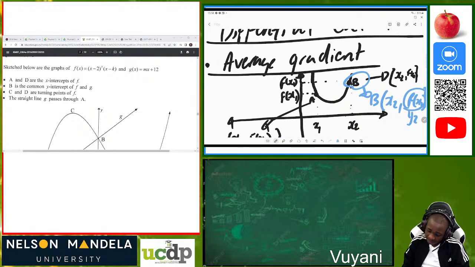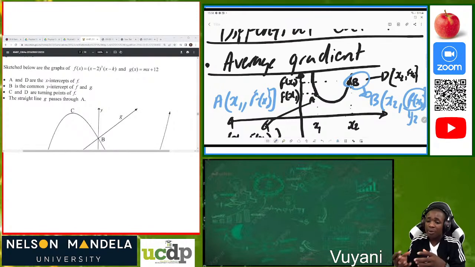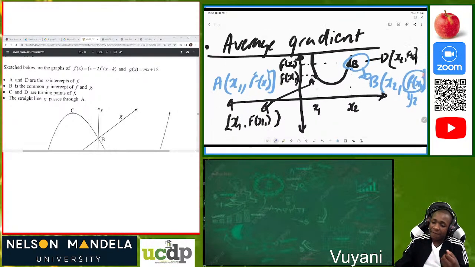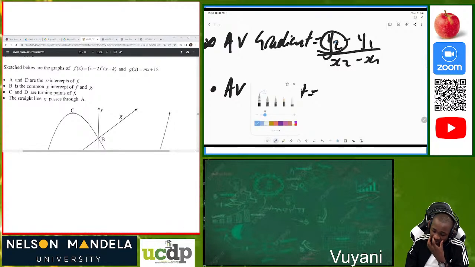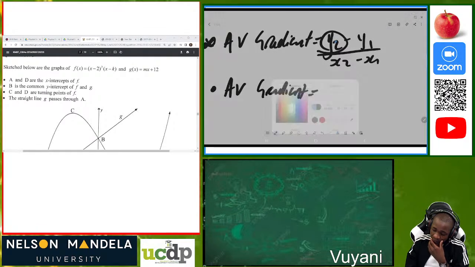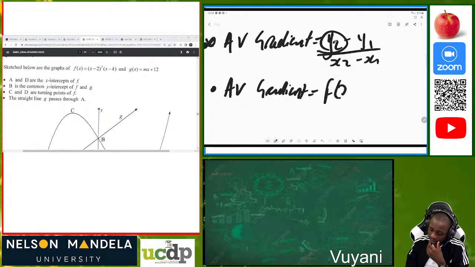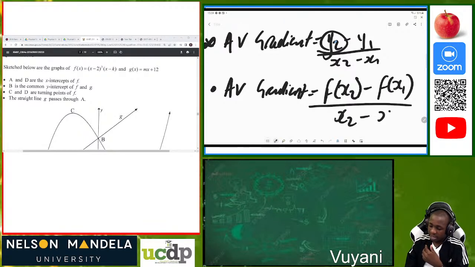On the same note, A is a coordinate x1 comma f of x1. So y1 and y2 are now replaced by the function: f of x2 minus f of x1 divided by x2 minus x1.